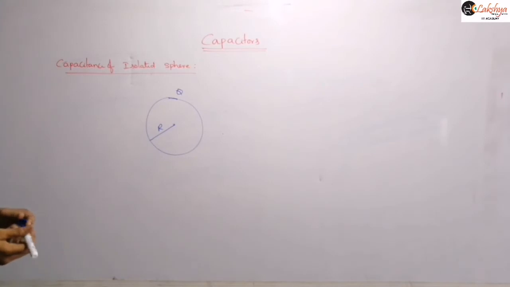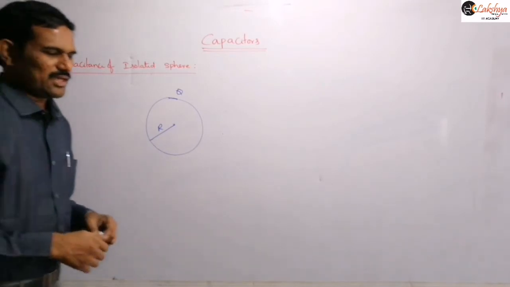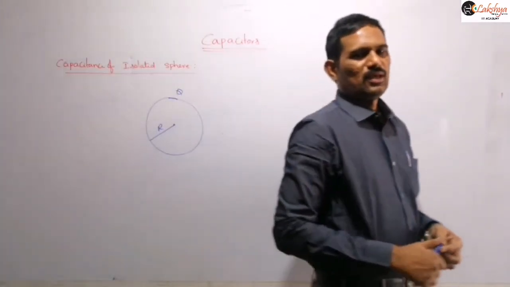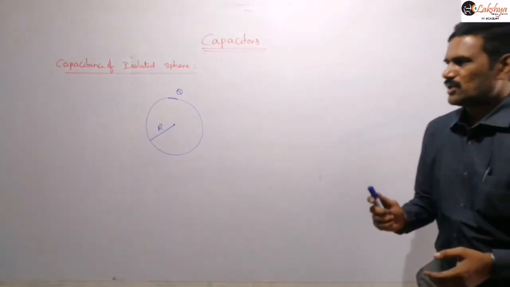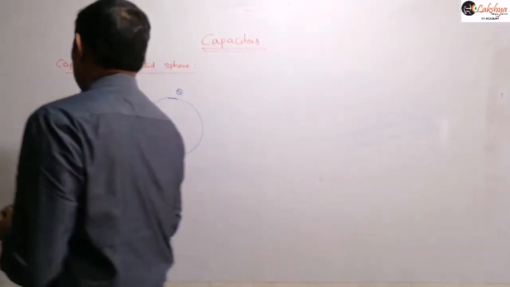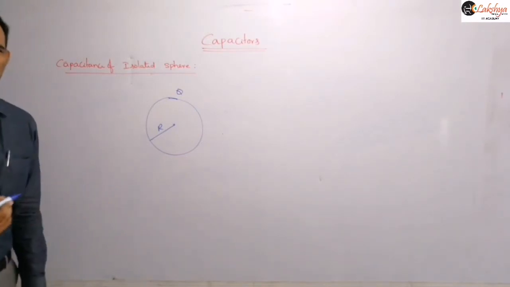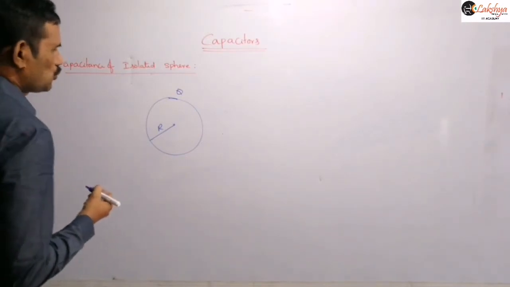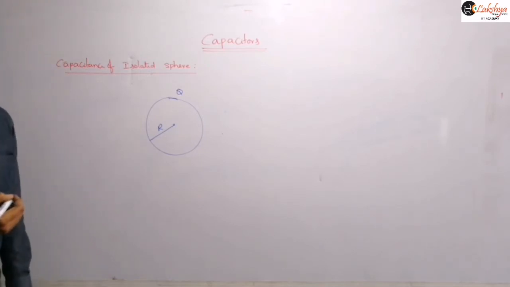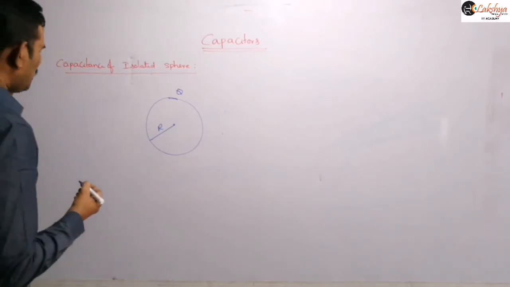Consider an isolated conducting sphere of radius r. Let q be the charge given to the sphere.